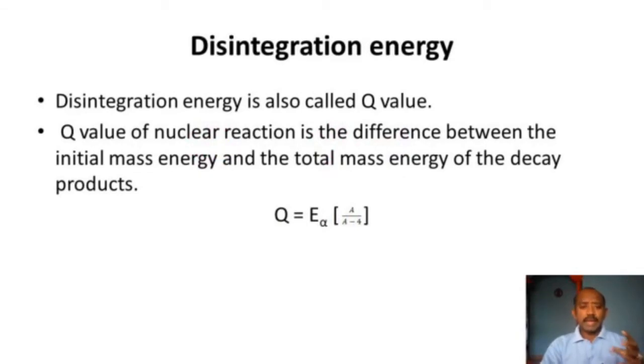Here E alpha is nothing but the kinetic energy of the alpha particle, which is half mv square. By knowing the mass and velocity of that alpha particle, we can find out the kinetic energy. By knowing the kinetic energy and the mass number, we can easily calculate the Q value.